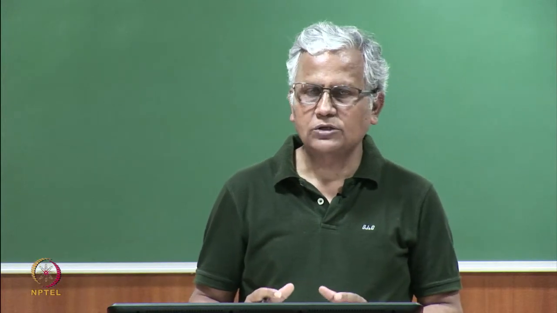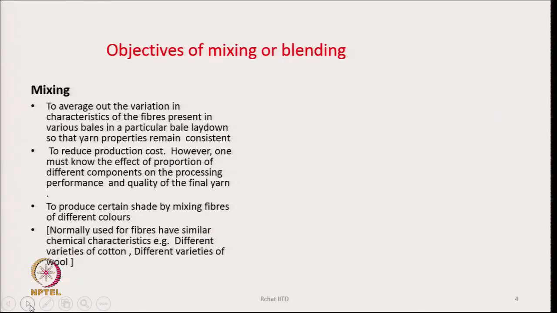Even though the objective is to take care of the cost part, because different bales cost different amounts of money and hence sometimes we blend them in order to reduce cost, we must also know the consequence of mixing a poor quality fiber. Otherwise, the quality of the final yarn will suffer. If we mix a poor quality fiber in order to reduce the cost, the processing performance will suffer.